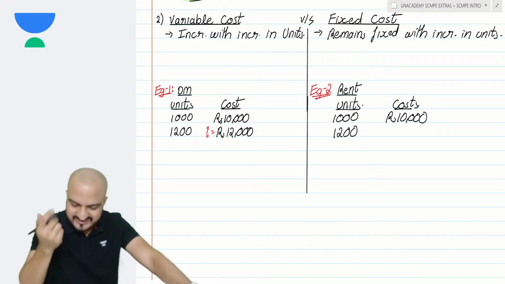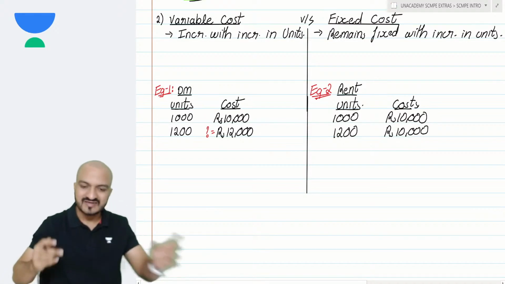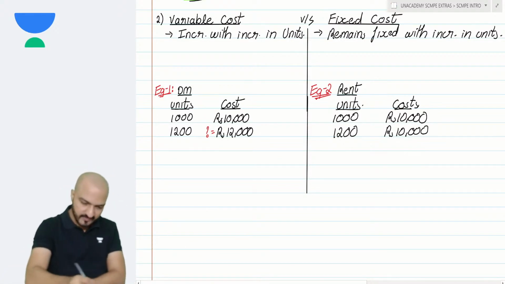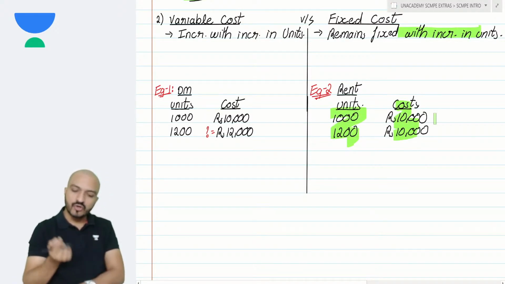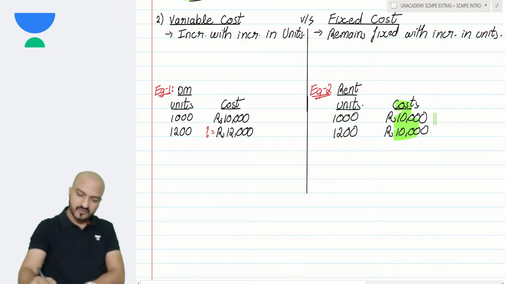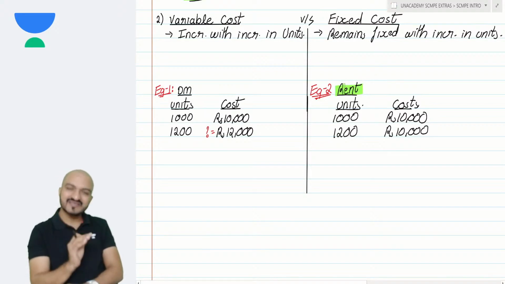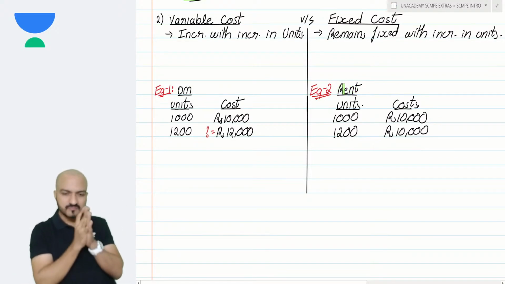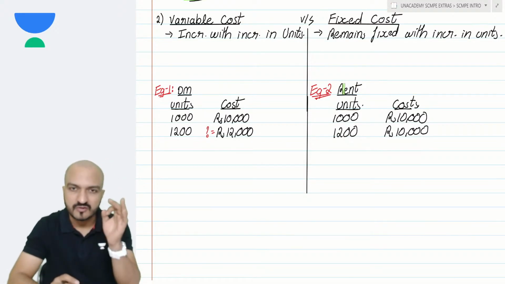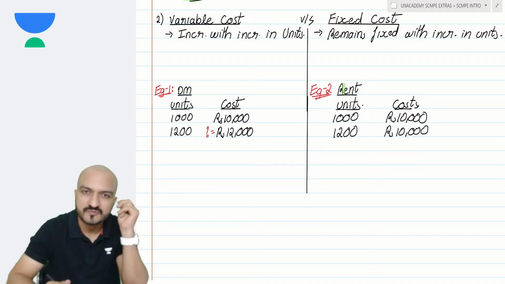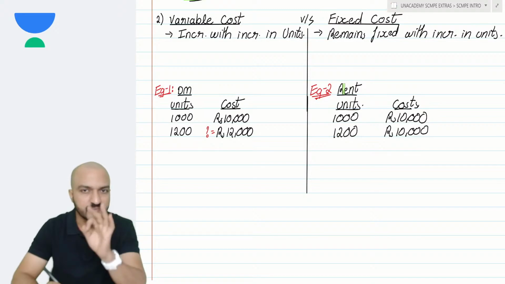Well, it has to remain obviously same 10,000. That's the meaning of fixed cost. My fixed cost remains fixed in spite of increase in units. Simple example. Now, what if I tell you that my rent is as per rent agreement? What if I say that my rent is as per some rent agreement and it is written in the rent agreement that every year rent will increase by 20%. So what if my rent agreement contains a clause that rent will increase 20% every year?